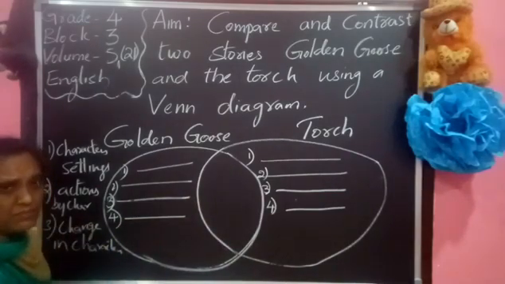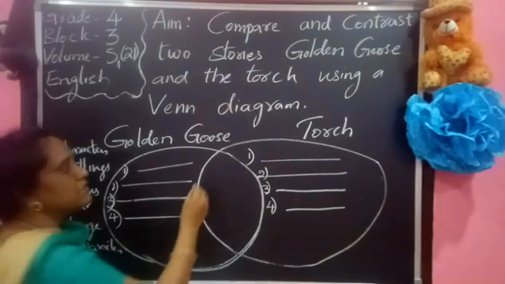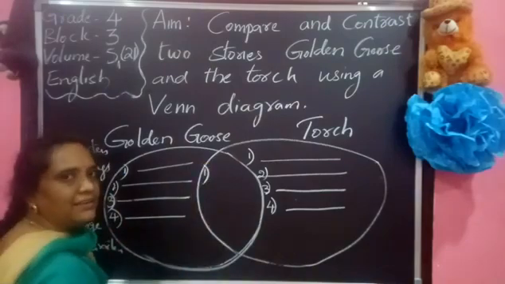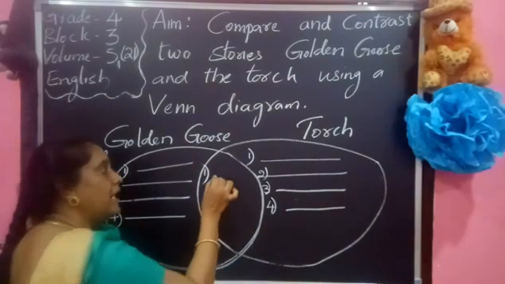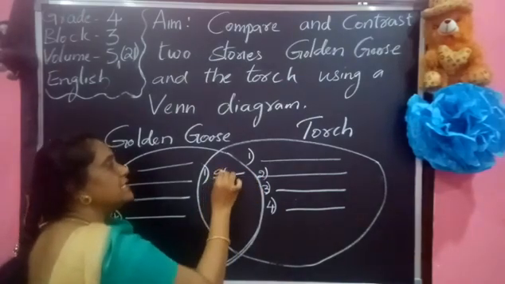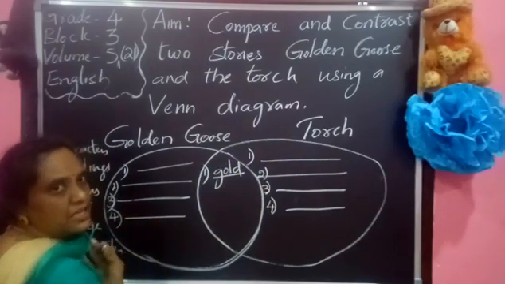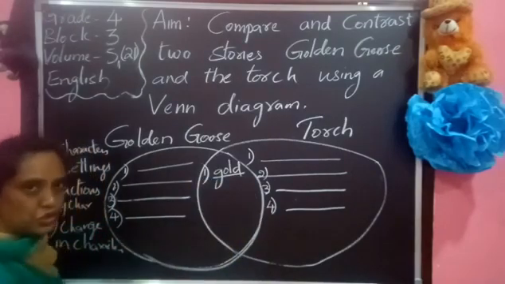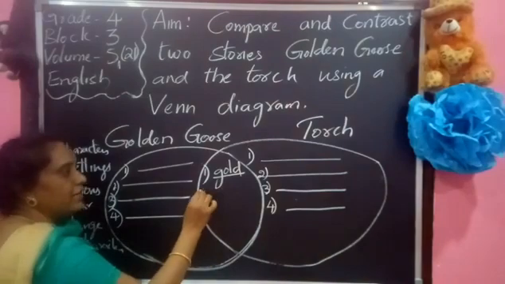And can you tell me some more differences like this? Yes, we have many differences like this. Now can you tell me some similarities? Coming to characters, we don't have any similarities, even in the setting. But gold is same. The things are turned into gold. Here the feather is in gold, but they are helping by giving the gold. So in both the stories, we are helping the poor people just by giving the gold.